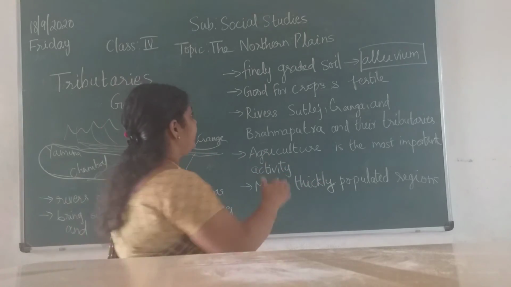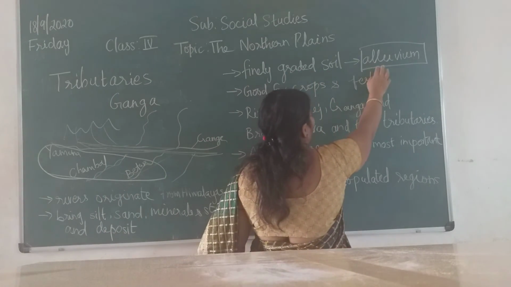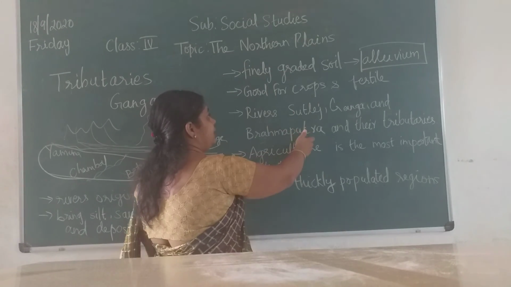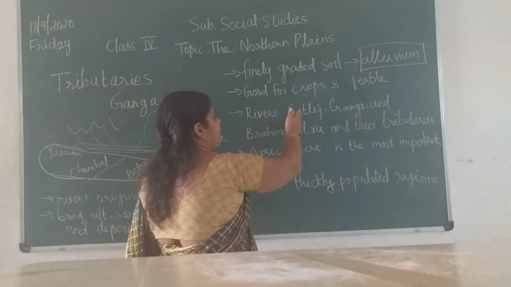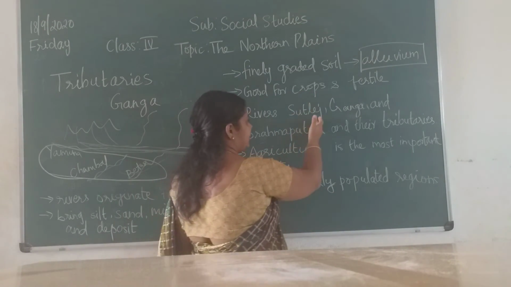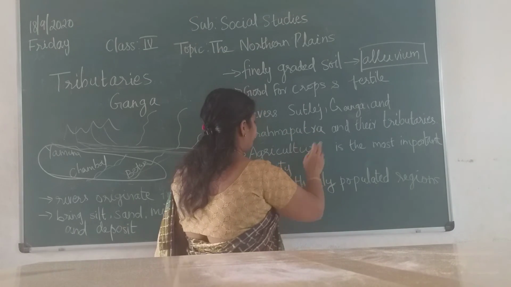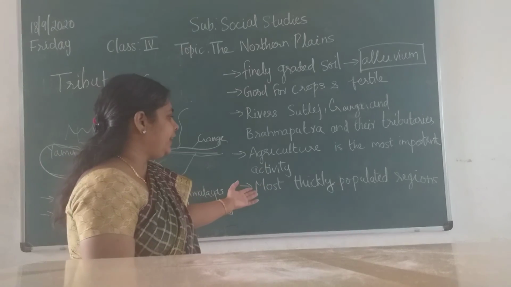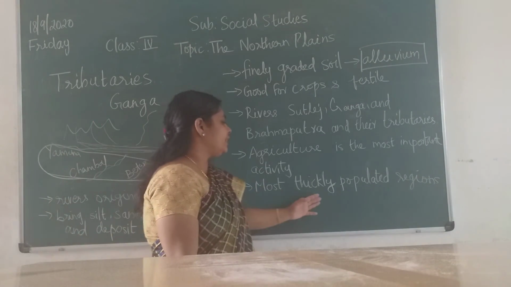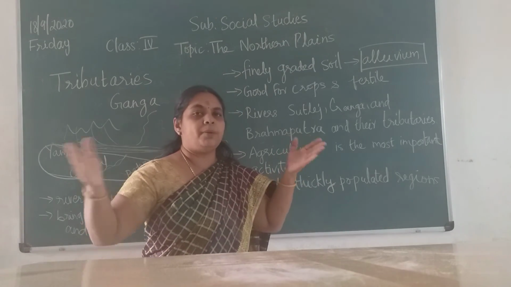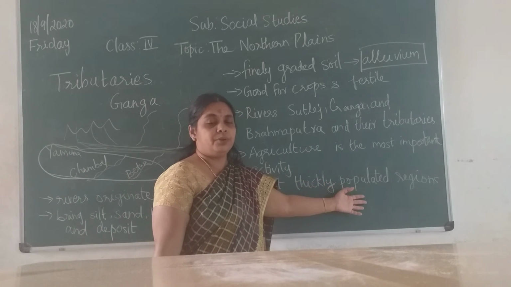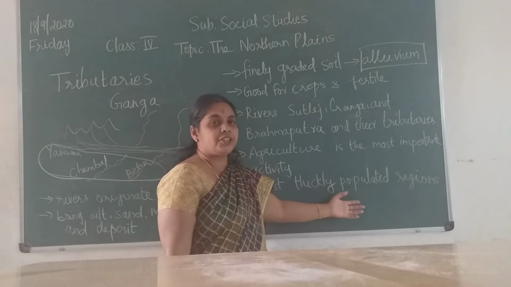So they form a finely graded soil called alluvium. As the soil is fertile, it is good for crops, and the major rivers are Satluj, Ganga and Brahmaputra. As it is a river side, agriculture is the main activity, and on the banks of the rivers you have a very large population.